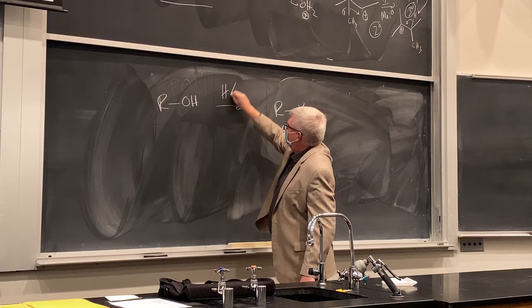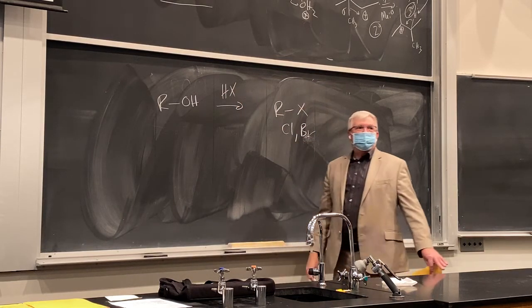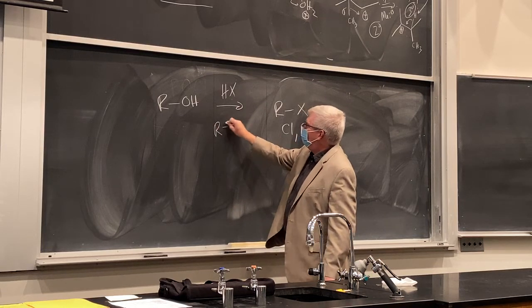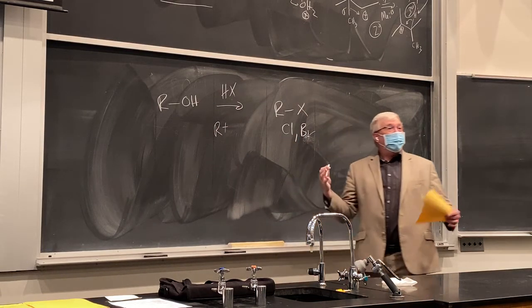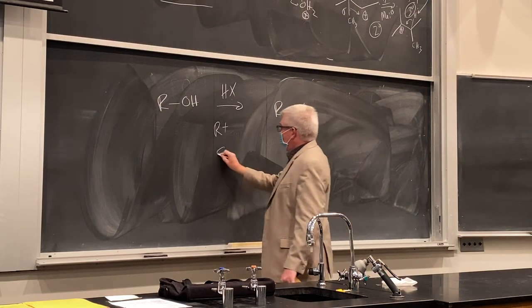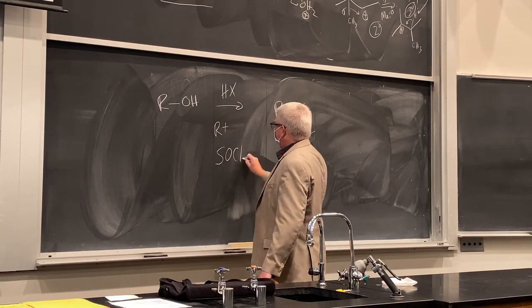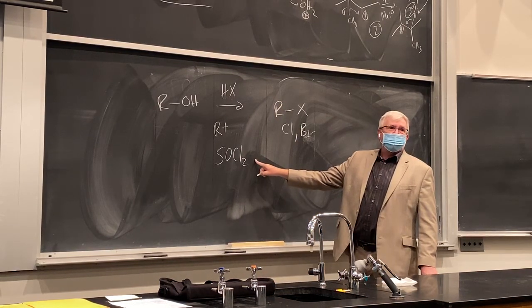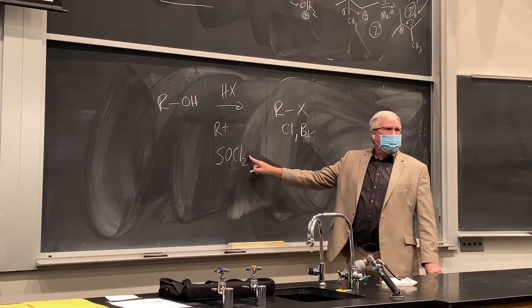And we're going to do it with HX, okay? And that will be strong conditions. These are strong acids. And look, we're going to go through carbocations. And then we're going to have complementary reagents that don't go through carbocations, that do the halogenation cleanly under non-acidic conditions. That'll be thionyl chloride, SOCl2. It's kind of related to POCl3.